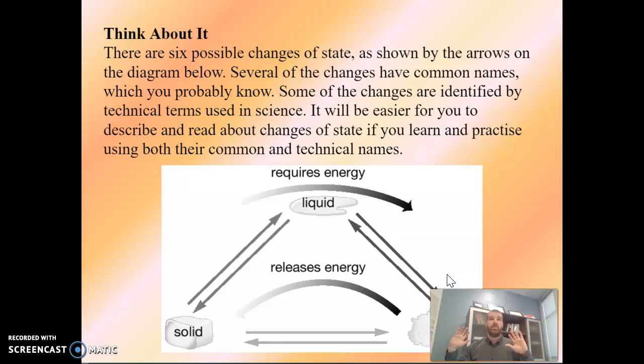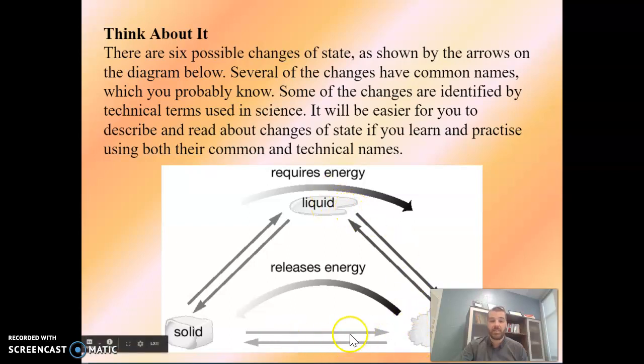And then from gas to a liquid, if you think about it, when you have an enclosed plant, or you have something where it's covered, you start to see where, maybe evaporating gas rises up, hits a really cool surface, and then the energy is moving, hits that cold surface, and then all the particles come together in a change of state called condensation. That is gas to a liquid.